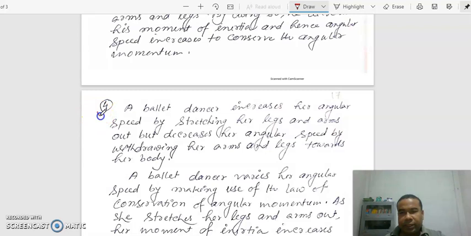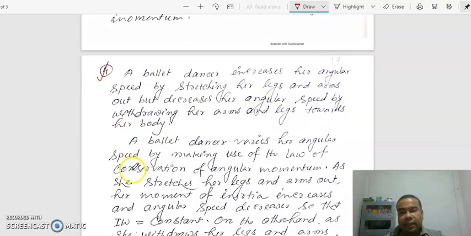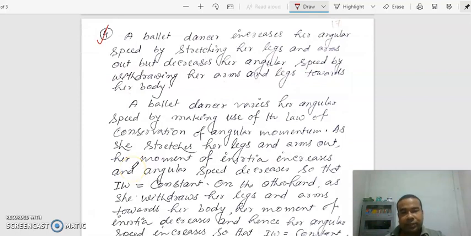Another one is the same way. Number 4, a ballet dancer increases her angular speed by stretching her legs and arms out, but decreases her angular speed by withdrawing her arms and legs towards her body. Same thing, legs and arms. When stretching, the distribution of particles of the body increases, moment of inertia increases, angular velocity decreases. Again, when the dancer folds their arms and legs, then angular velocity increases, moment of inertia decreases.